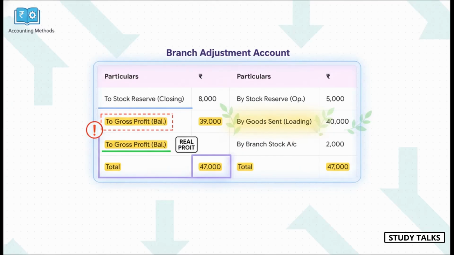Let's see this in practice with illustration 3A. Look at the branch adjustment account on the screen. On the credit side, we've put the loading from the opening stock and all the goods sent during the year. Then, on the debit side, we account for the loading on the closing stock. We call this the stock reserve. You see the balancing figure? That 39,000 rupees? That's our true gross profit after all the paper profit has been filtered out.